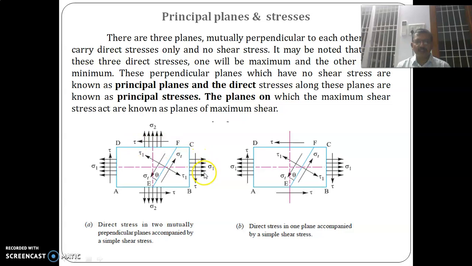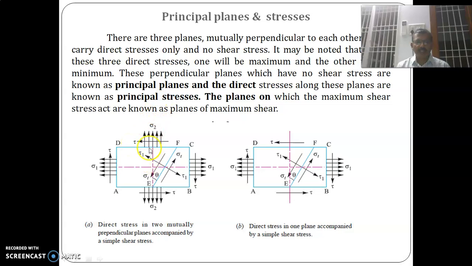Here the formula to calculate the tensile stress sigma x is P by A, and the formula to calculate the direct shear stress tau is shear load by area, P by A, the same formula, but the load is different. Here we are using the symbol tau. So it is subjected to sigma x, sigma y and tau.